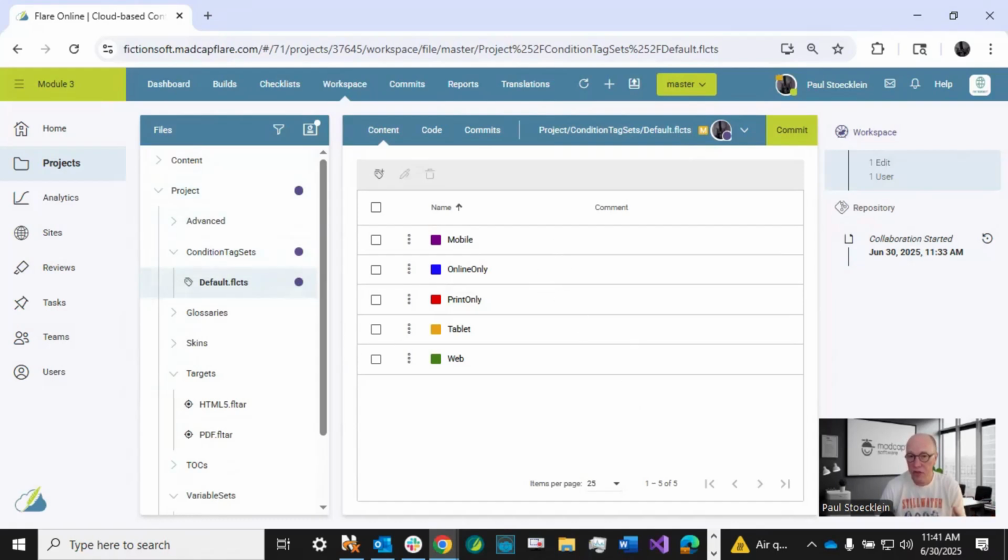Now, this other user, Lloyd Dobler, I'm going to log in as him over here on this other monitor, and I am also working in the same project. I'm in the same branch, master, and I want to also make changes, say, to the condition tag sets. So I'm in here on this other screen as Lloyd, and maybe I want to add a brand new condition tag set. So I just add it in here. And as soon as I do, you see, all right, it just appears right here.